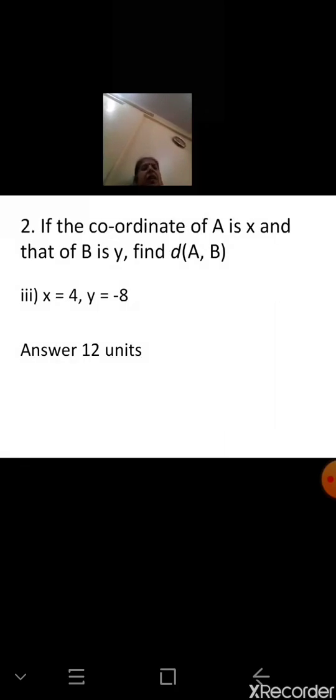Next is, if the coordinate of A is x and that of B is y, then find the distance between A and B. x is 4, y is -8. Now you are going to solve. Coordinate of A is 4 and that of B is -8. So for the distance between the points A and B, first write the formula, then substitute the values. Which is the greater coordinate? 4. 4 minus, in bracket, -8. So it becomes 4 plus 8, 12 units.